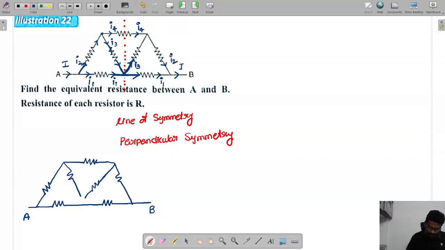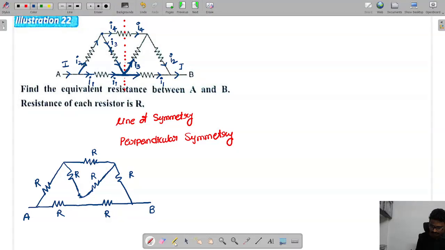Now, even though there seems to be a physical connection present, this I3 current is simply going like this only. This I3 current is not coming here. So we can make these connections like this. So now you tell me, even though the connection seems to be there, there is no effect of that connection. So this means all the resistor values are given. Now you tell me the equivalent now here.